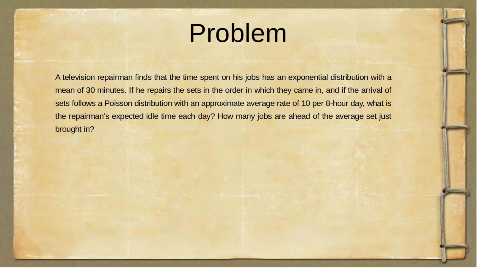A television repairman finds that the time spent on his jobs has an exponential distribution with a mean of 30 minutes. If he repairs the sets in the order in which they came in, and if the arrival of the sets follows a Poisson distribution with an approximate average rate of 10 per day, that is 10 sets per day, what is the repairman's expected idle time each day?